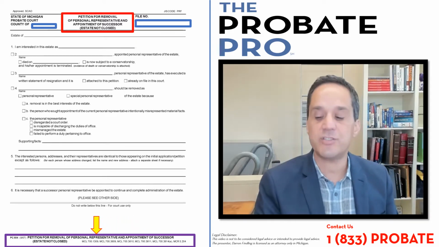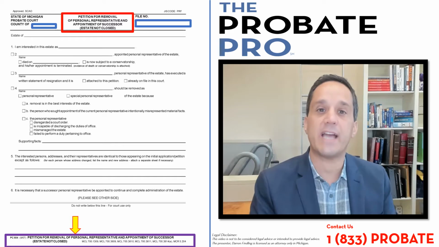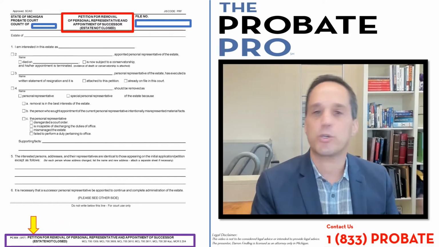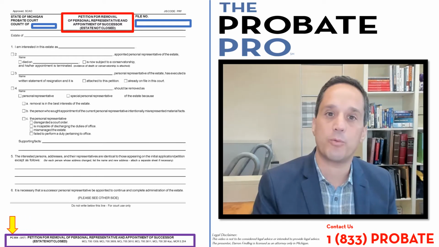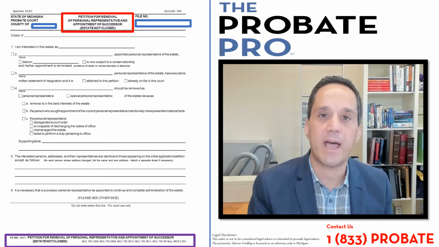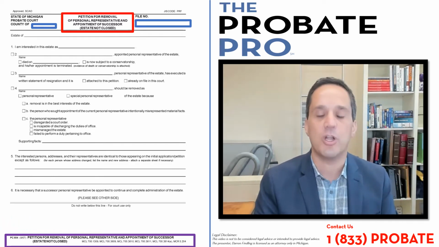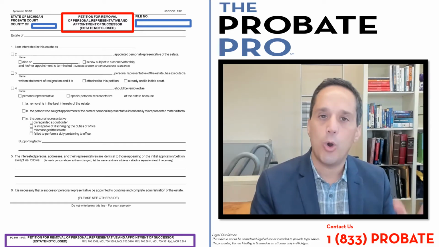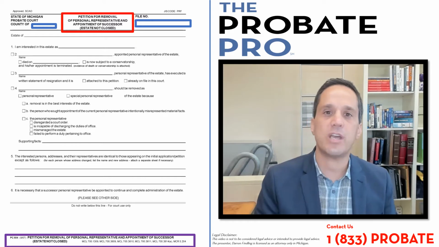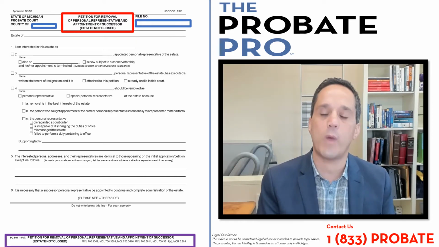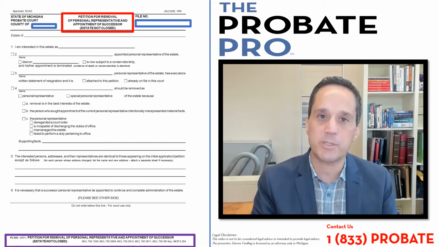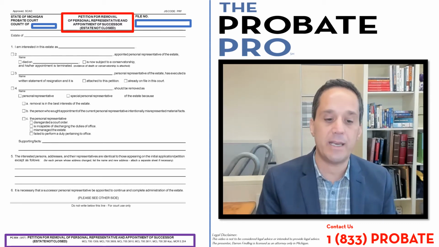So MCL 700.1309 is the statute that identifies the use of a special fiduciary. When a personal representative may have failed to perform their role, 700.1309 identifies when a special personal representative can be appointed by the court, either by petition or on its own motion. So this form is used when the court is aware that something's gone awry and there's a need for a special personal representative to be appointed to step in and intervene.